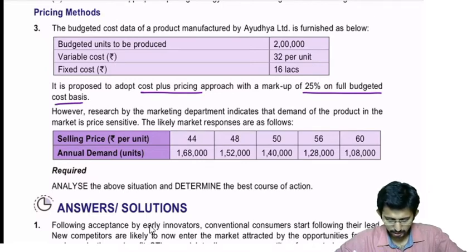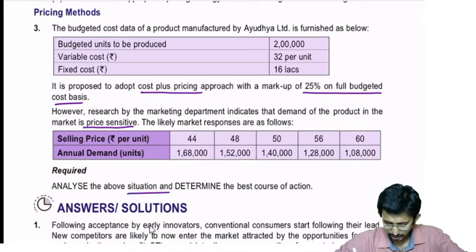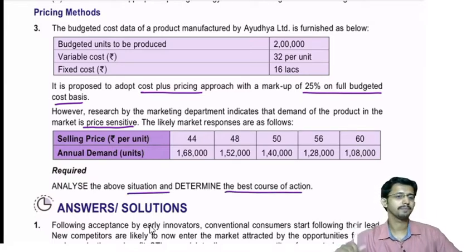However, research by the marketing department indicates that the demand for the product in the market is price sensitive. The likely market responses are as follows. Selling price per unit: 44, 48, 50, 56, 60. Annual demand: 1,68,000, 1,52,000, 1,40,000, 1,28,000 and 1,08,000. Required: analyze the above situation and determine the best course of action.